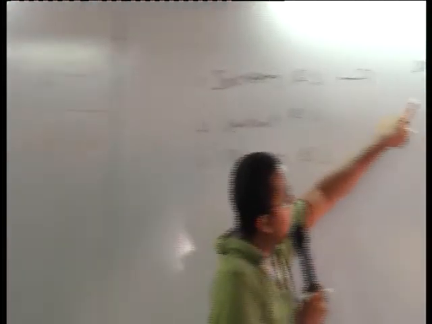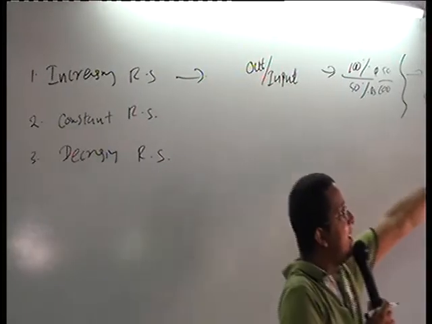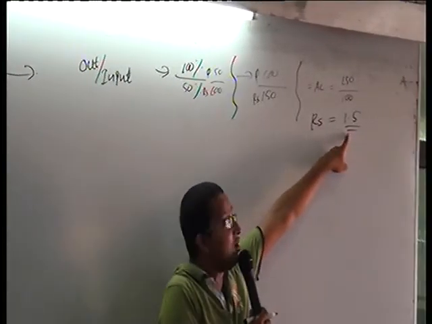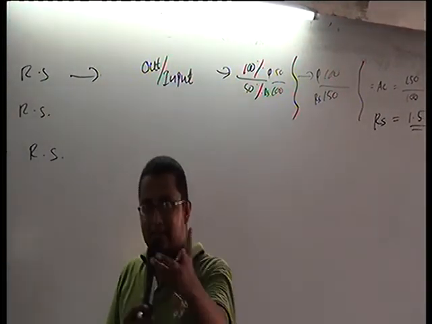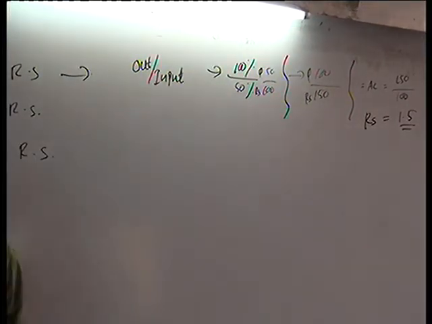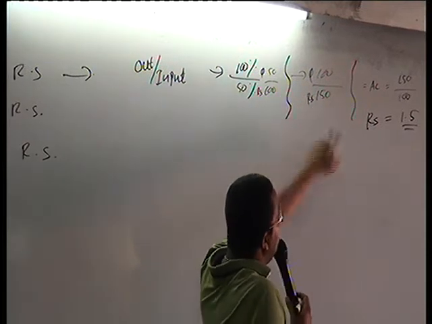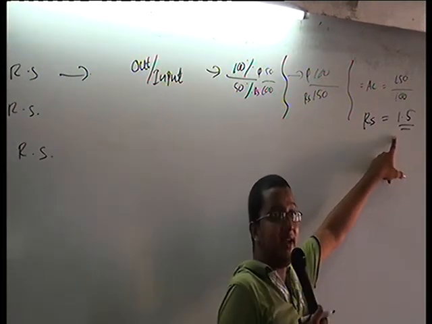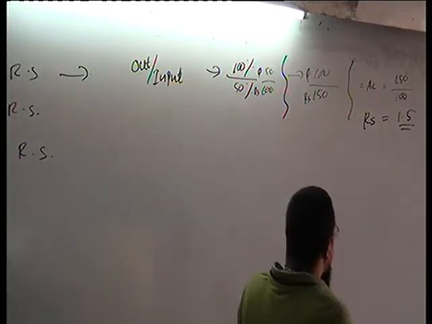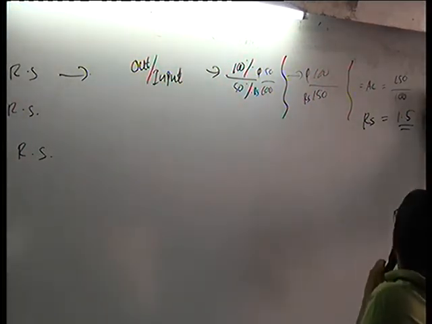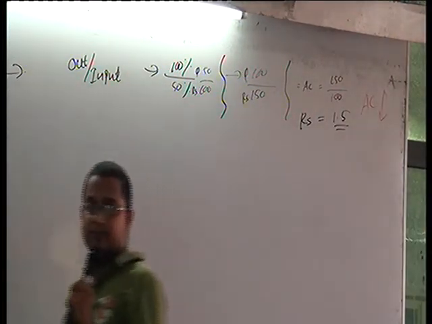When you are exposed to increasing returns to scale, what will happen? Your average cost decreased, isn't it? It reduces your average cost. Average cost declining. AC down.